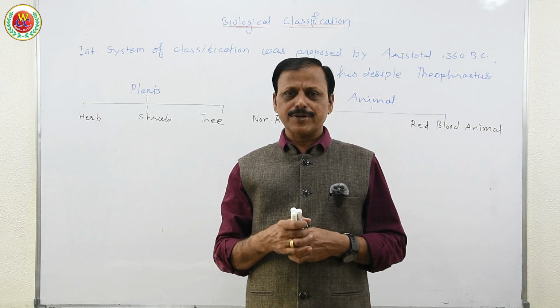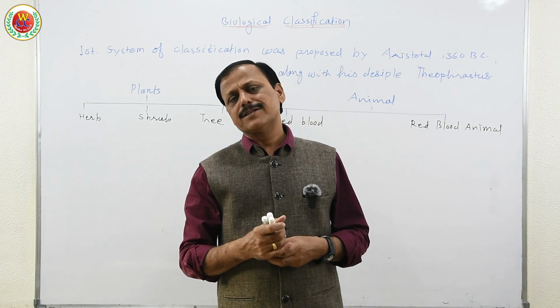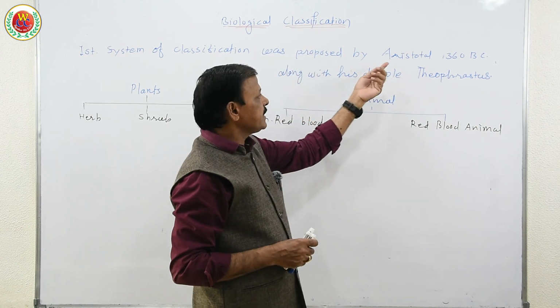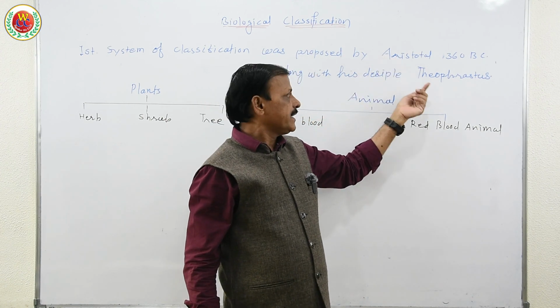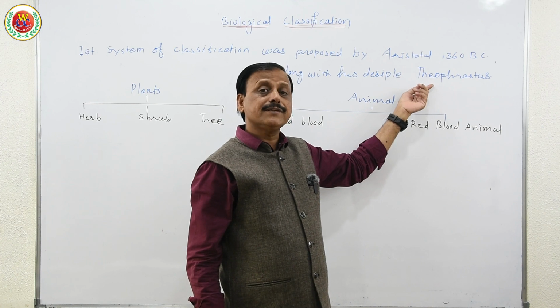Therefore, credit goes to Aristotle for beginning the system of classification, and he was later called the father of zoology, and his disciple was called the father of botany.